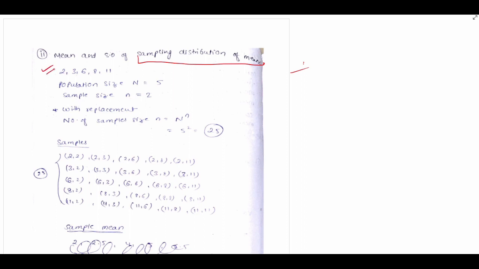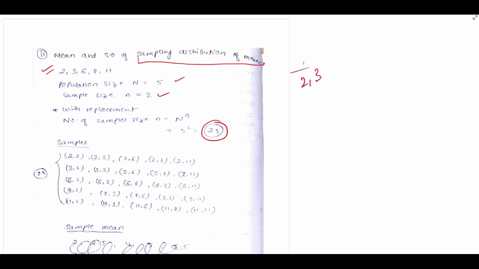So our given data is the population 2, 3, 6, 8, 11. The population size N equals 5, and the sample size, when they say make samples of 2, is small n equal to 2. With replacement, the number of samples is N to the power n. We know the formula. So 5 to the power 2 is 25.